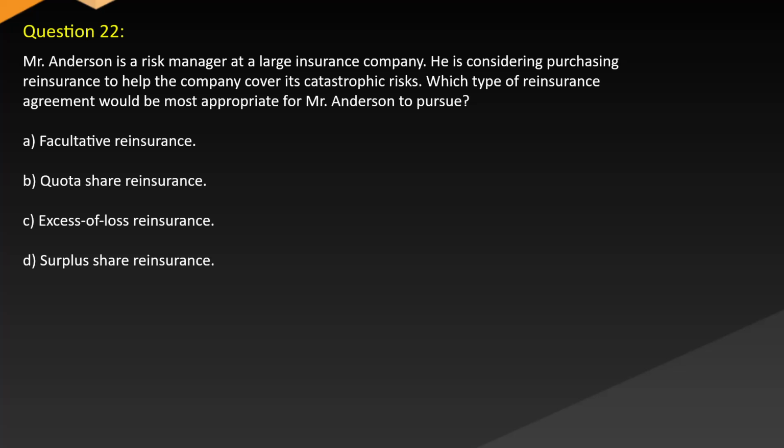Question 22. Mr. Anderson is a risk manager at a large insurance company. He is considering purchasing reinsurance to help the company cover its catastrophic risks. Which type of reinsurance agreement would be most appropriate for Mr. Anderson to pursue? A. Facultative reinsurance. B. Quota share reinsurance. C. Excess loss reinsurance. D. Surplus share reinsurance.